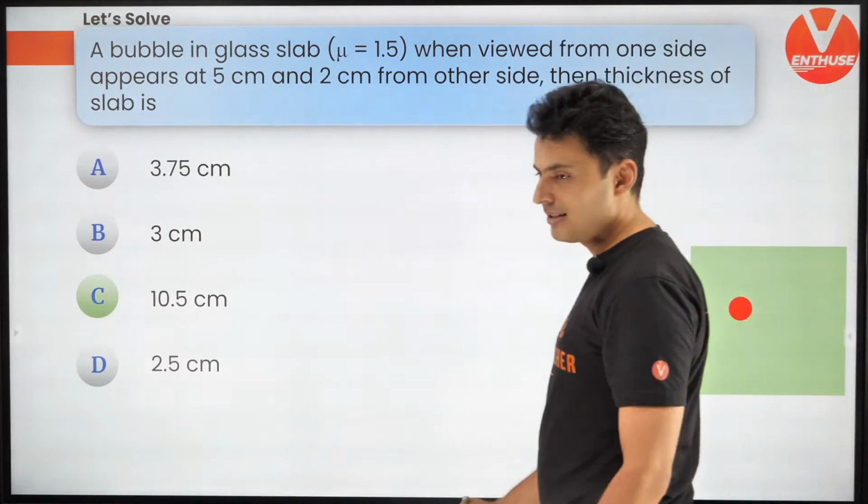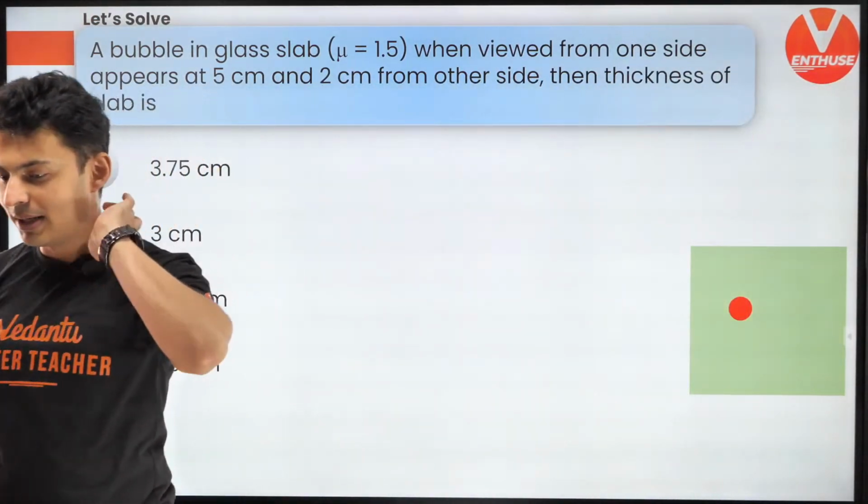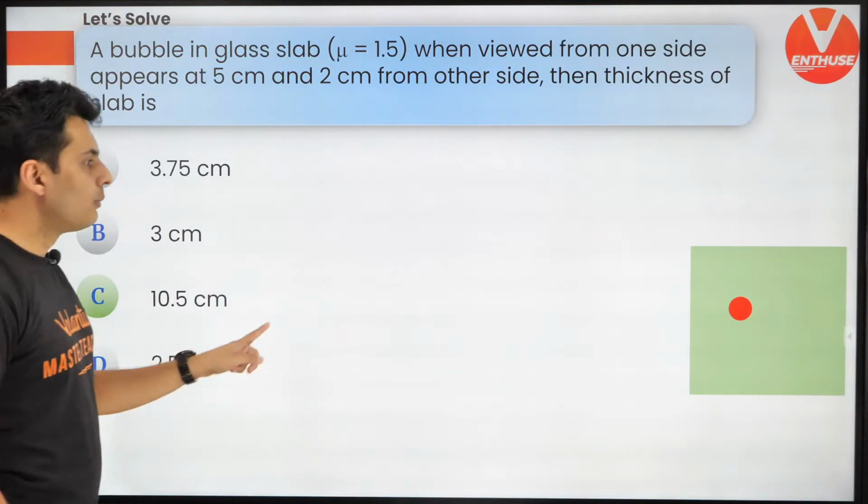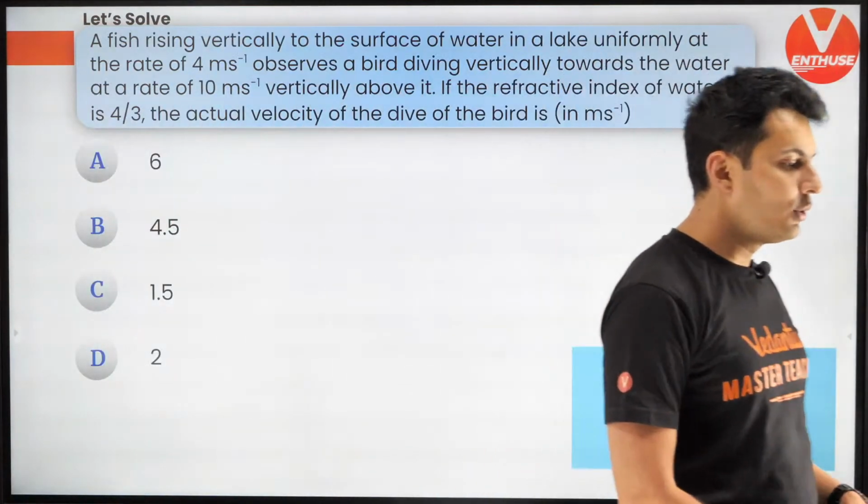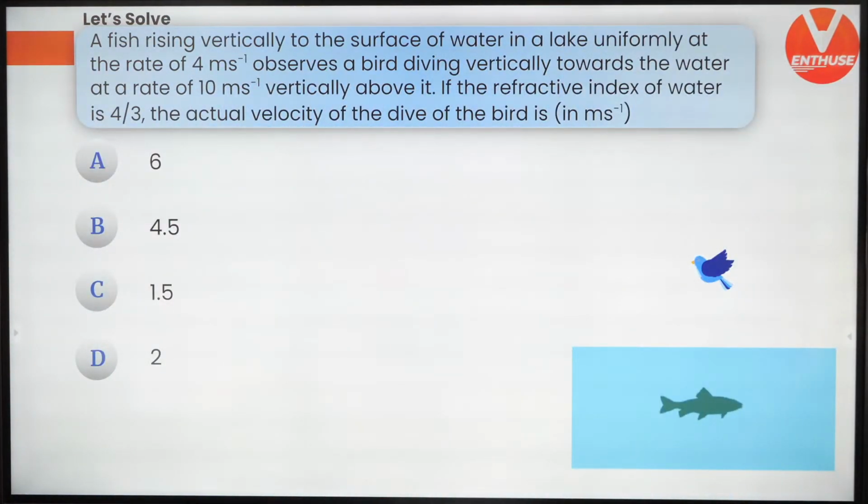Very good, guys. So that's the answer. Is it clear? Shall we go ahead? Very good, Shreyas. Yes, the answer is C. Moving on. Next question. Beautiful question coming up on your screen. Let's see how many of you can do this.